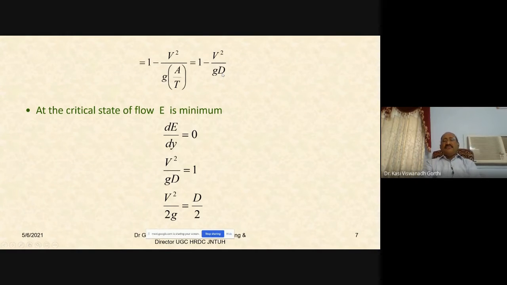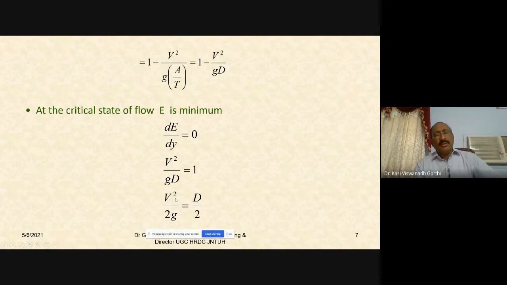At the critical state of flow the specific energy is minimum, so dE by dy must be equal to 0. That means 1 minus v square by gD, which we have computed, must be equal to 0. So v square by gD would be equal to 1, or v square by 2g will be equal to D by 2. What do you mean by this? What is v square by 2g? V square by 2g is the velocity head.